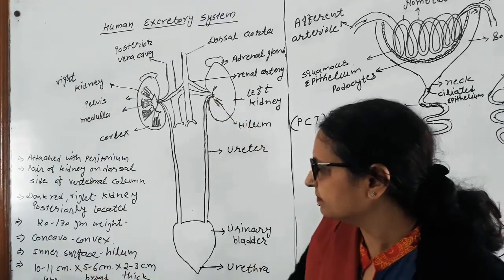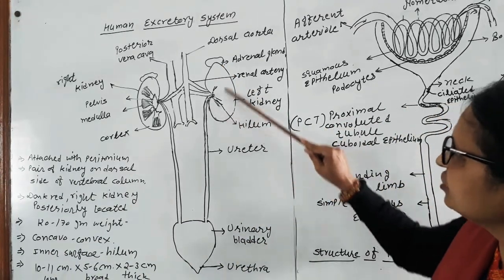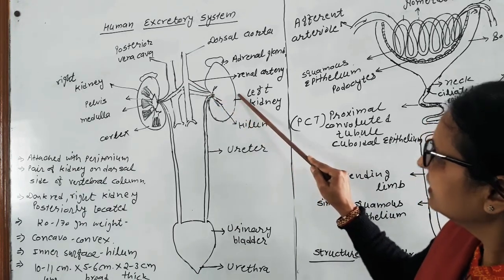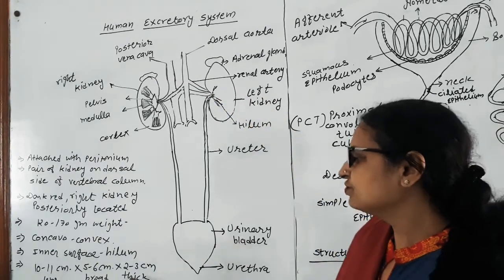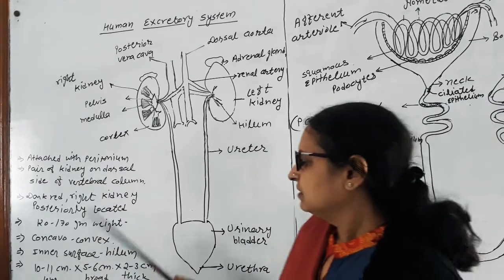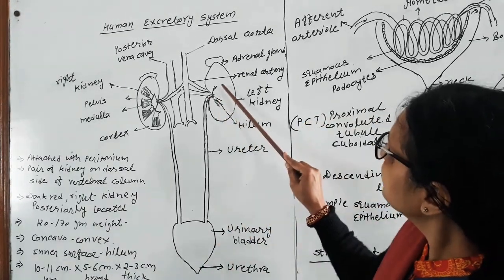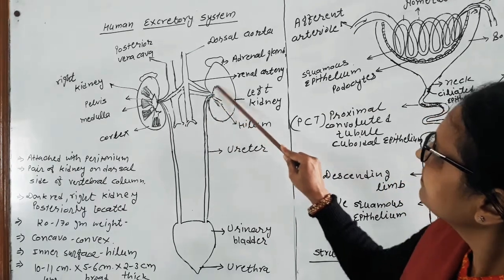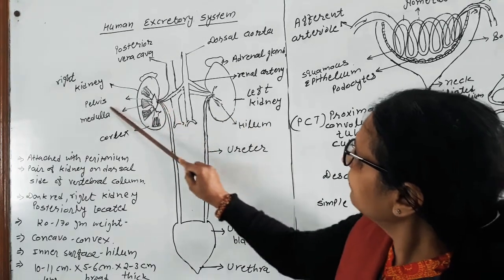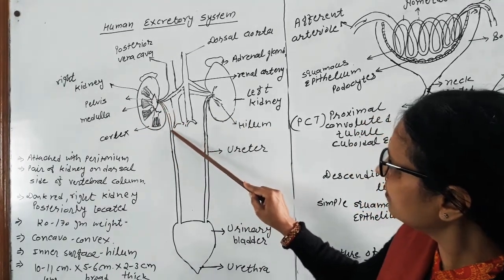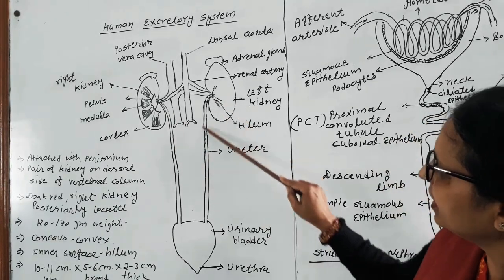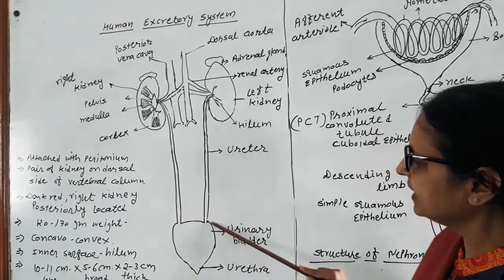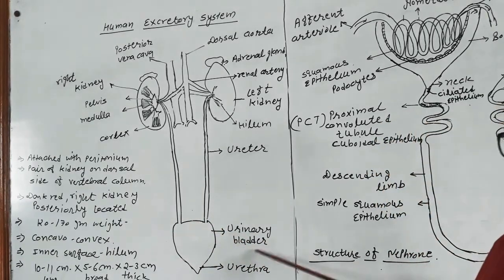The inner surface is hilum. The length of the kidney is 10 to 11 centimeter. The width of the kidney is 5 to 6 centimeter, and the thickness of the kidney is 2 to 3 centimeter. From the pelvis area, the inner area which is funnel shape, this is called pelvis. From the pelvis, the ureter opens out, and both the ureters run parallel with each other and open into a bag-like structure called the urinary bladder.